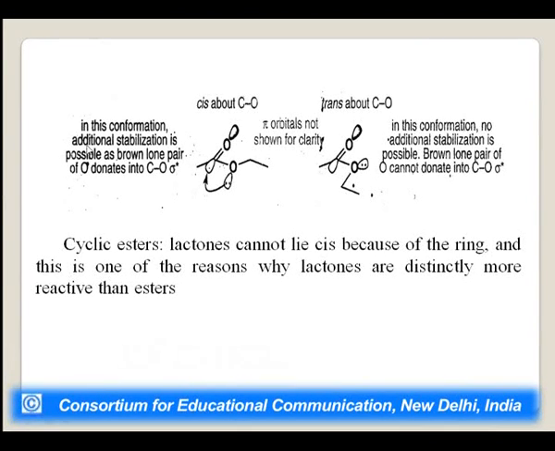In this conformation, additional stabilization is possible, as shown: the lone pair of oxygen can donate into this carbon oxygen low lying antibonding orbital. Pi orbitals are not shown for clarity. And this is trans. In this conformation, no additional stabilization is possible. You can see this lone pair of electrons cannot be donated to this because of this trans orientation.